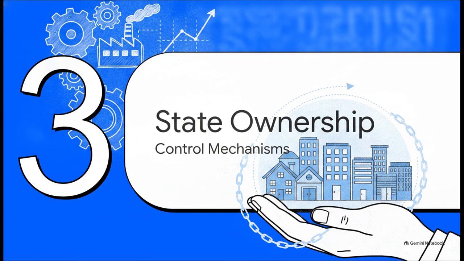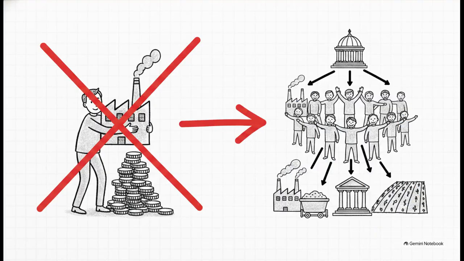Section 3. State ownership and production. Control mechanisms. Let's look at the very first defining feature of a socialist economy: social property. Under this framework, private property, at least as we traditionally know it, is completely abolished. You won't find private citizens holding the deeds to massive manufacturing plants or vast tracts of natural resources. All the means of production, the land, the mines, the factories, the banks, belong entirely to society, which is represented and controlled by the state.